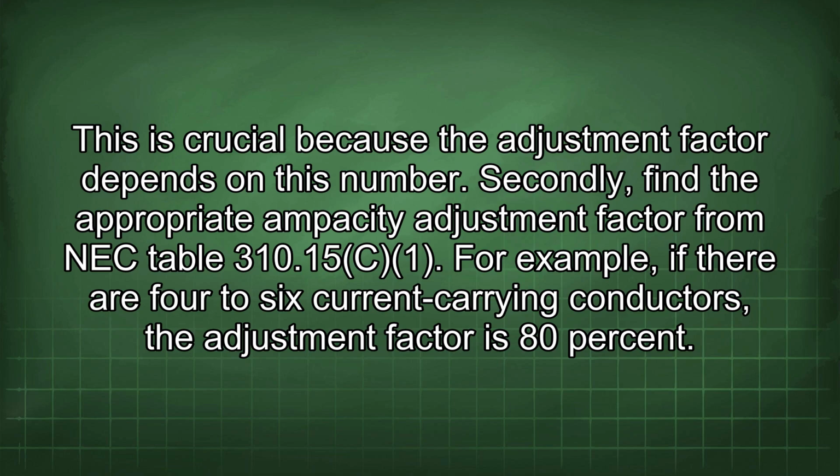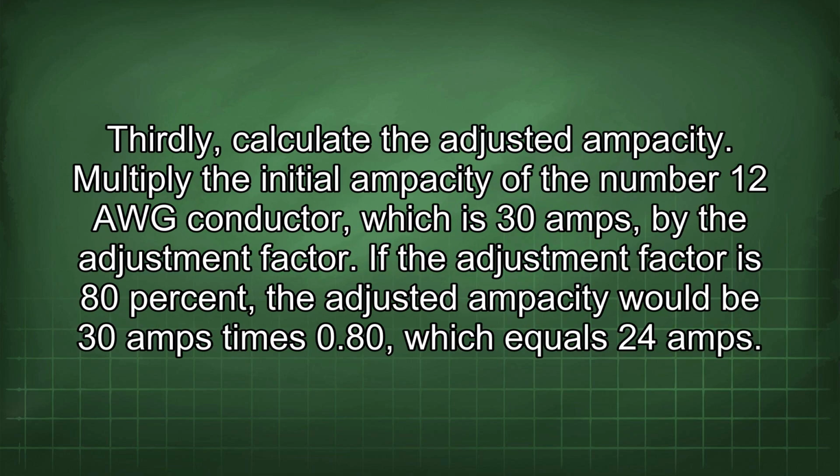Secondly, find the appropriate ampacity adjustment factor from NEC Table 310.15. For example, if there are 4 to 6 current carrying conductors, the adjustment factor is 80%. Thirdly, calculate the adjusted ampacity. Multiply the initial ampacity of the number 12 AWG conductor, which is 30 amps, by the adjustment factor. If the adjustment factor is 80%, the adjusted ampacity would be 30 amps times 0.80, which equals 24 amps.